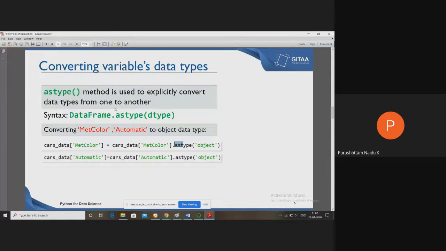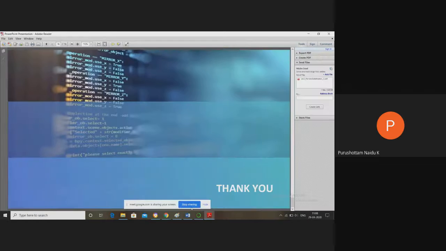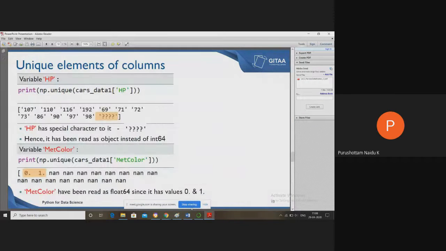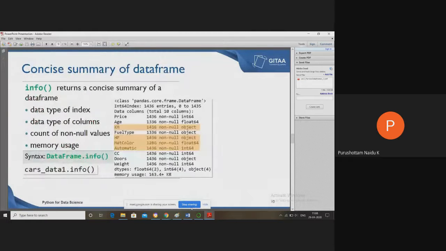Now for example, cost_data['MetColor'] = cost_data['MetColor'].astype(object) converts it to object data type. In the last session we also discussed the types of the different variables. Previously, MetColor had which type?